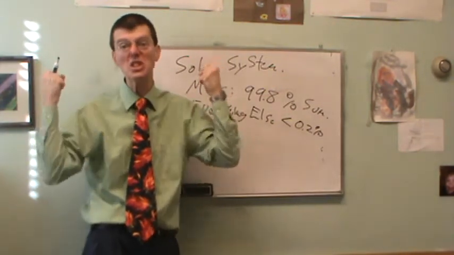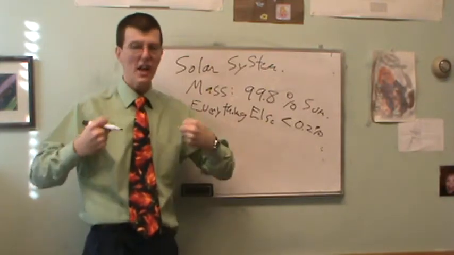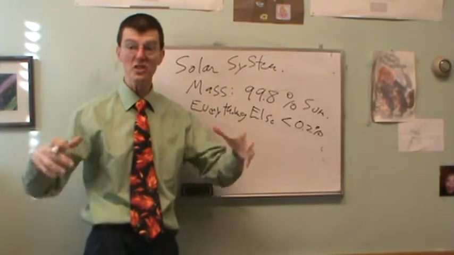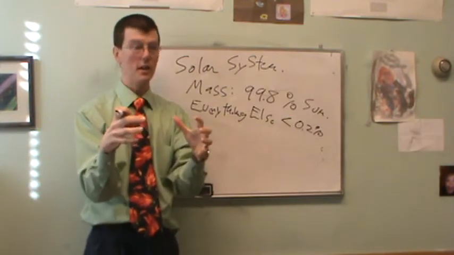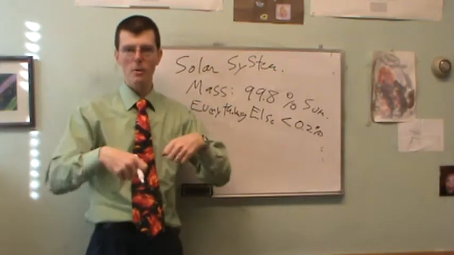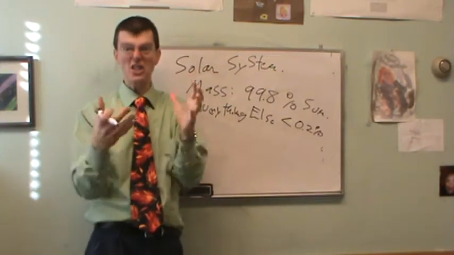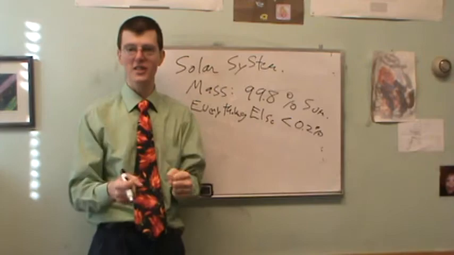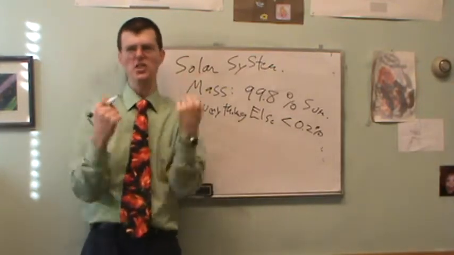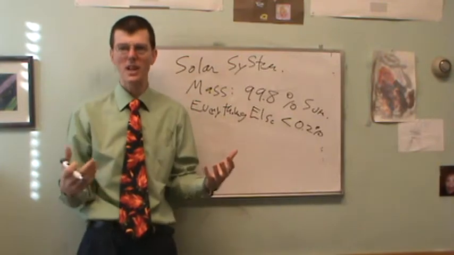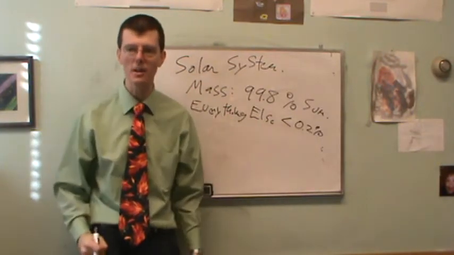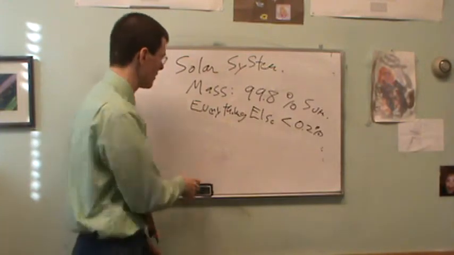Our solar system is dominated by the sun. The sun is by far the most important thing in our solar system. Our solar system is the sun, and then a few minor details that are left over. The rest of the solar system is the crumbs when you make the sandwich of the sun. So the sun is the sandwich, and everything else, all the other planets, even the big ones like Jupiter and Saturn, these are big, massive planets, but they're nothing compared to the sun. All right, so that's the first thing we need to know.